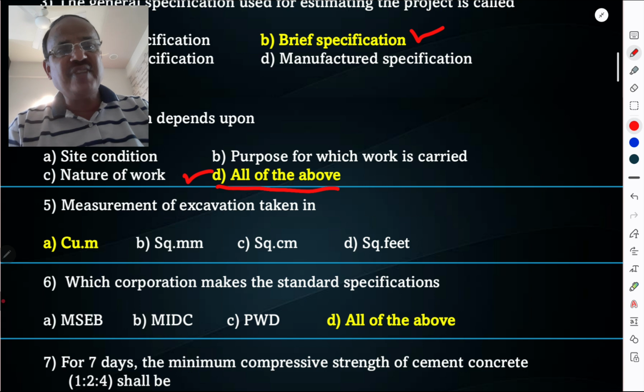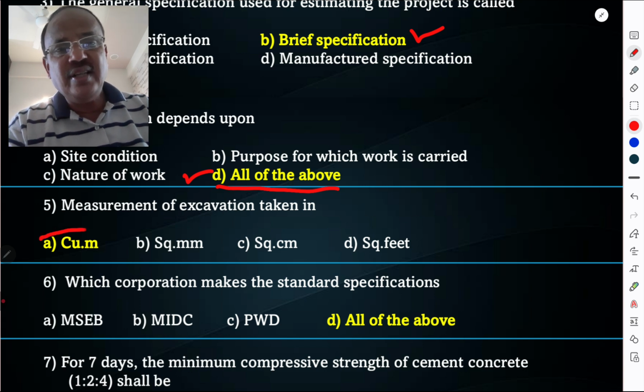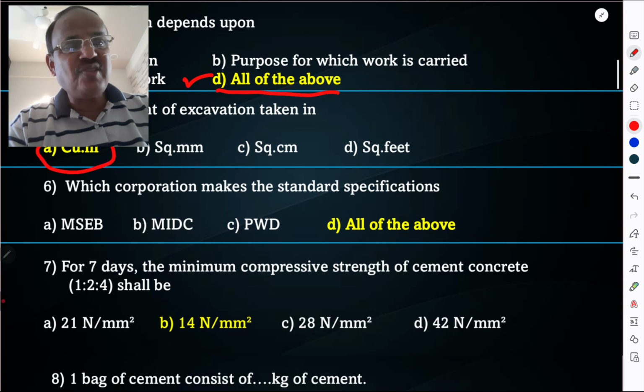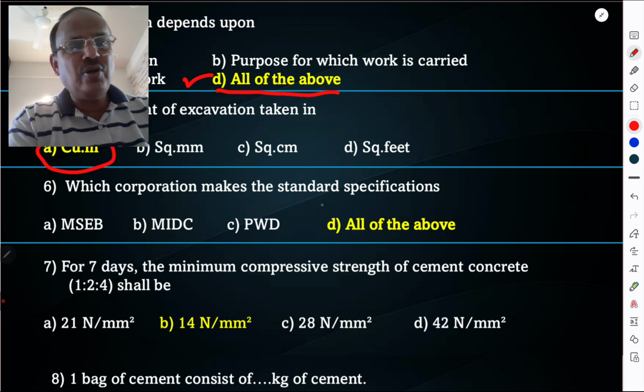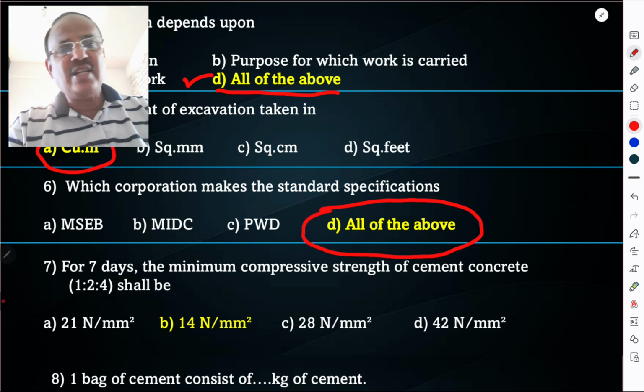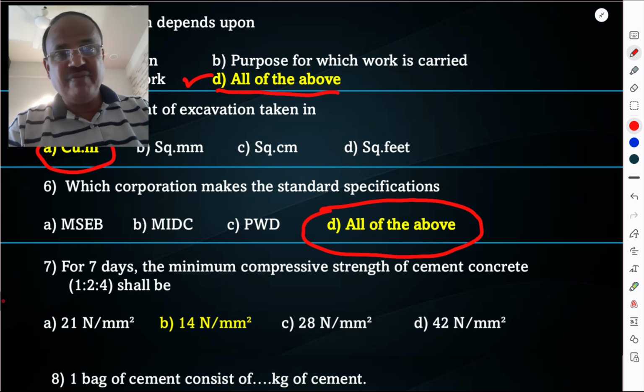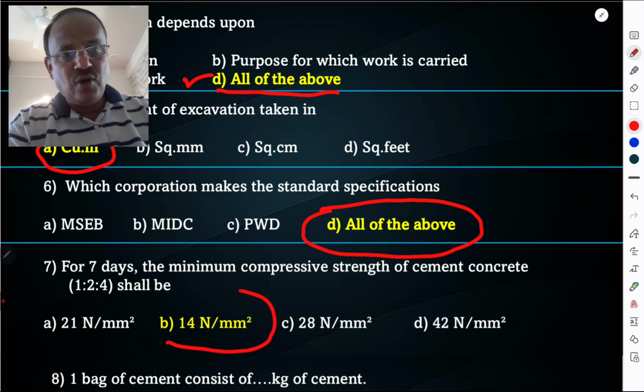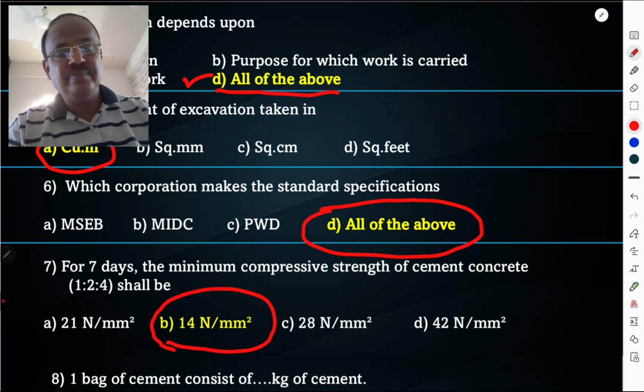Measurement of excavation is taken in cubic meter. That is very important. Which corporation makes the standard specification? MSCB, MIDC, PWD, all of the above. All departments prepare their standard specifications. For 7 days, the minimum compressive strength of cement concrete M15 shall be 14 Newton per mm square.